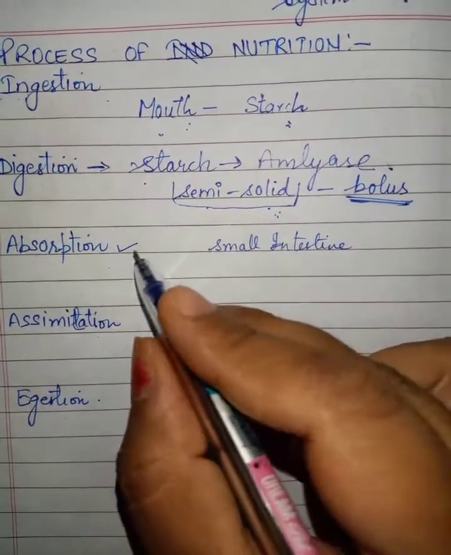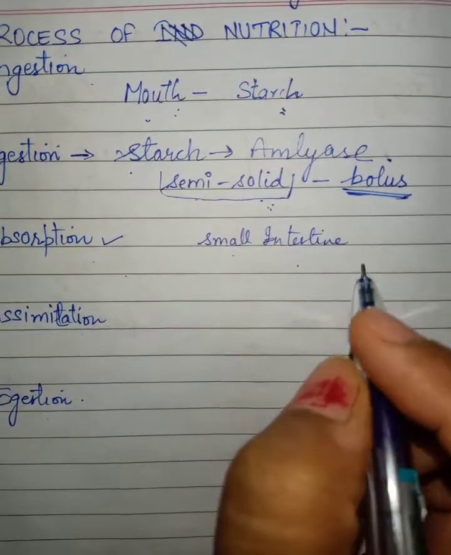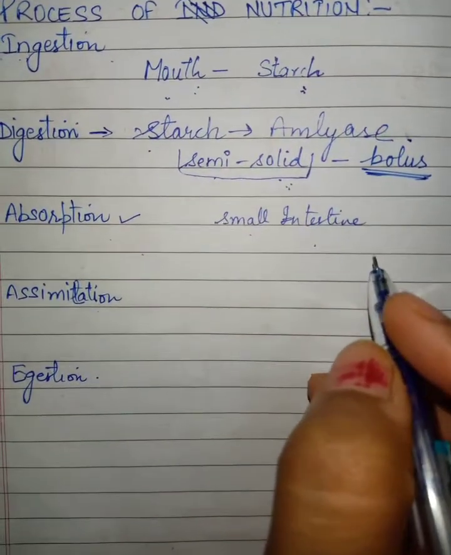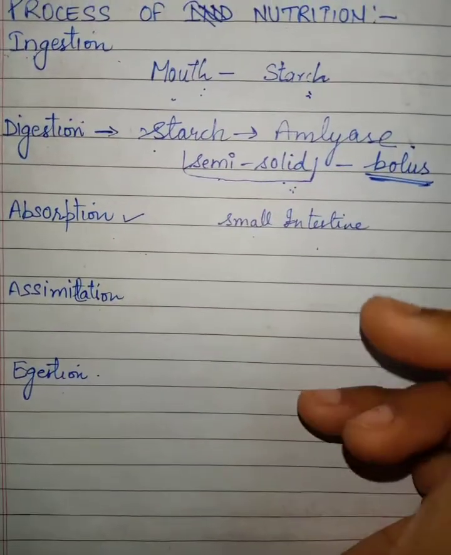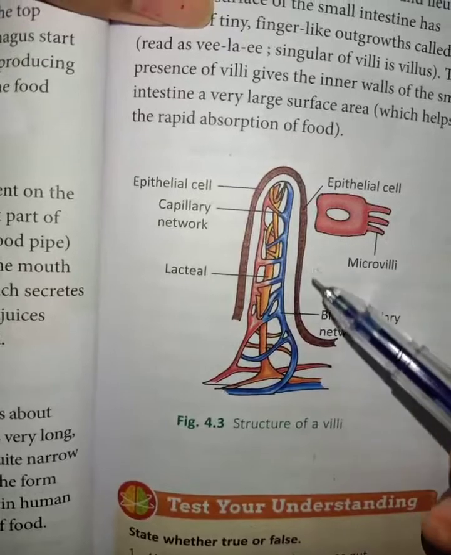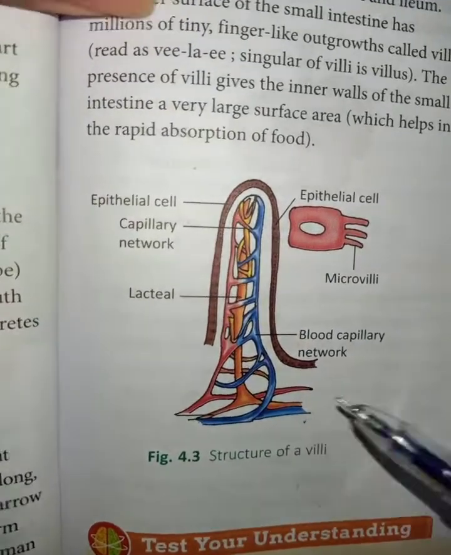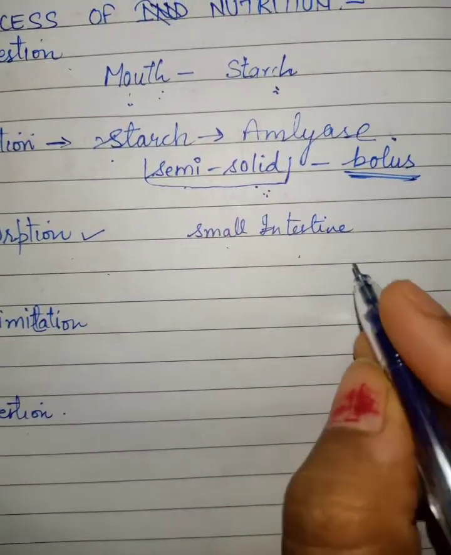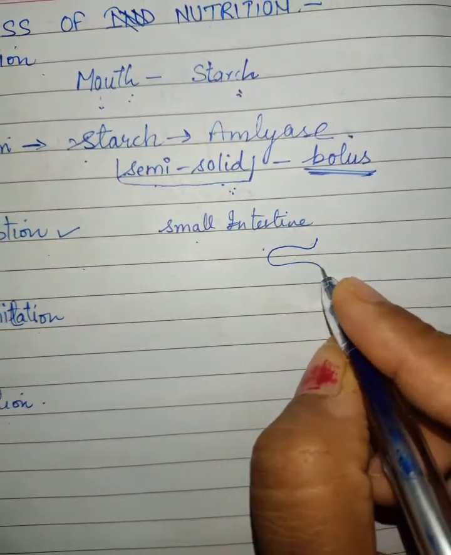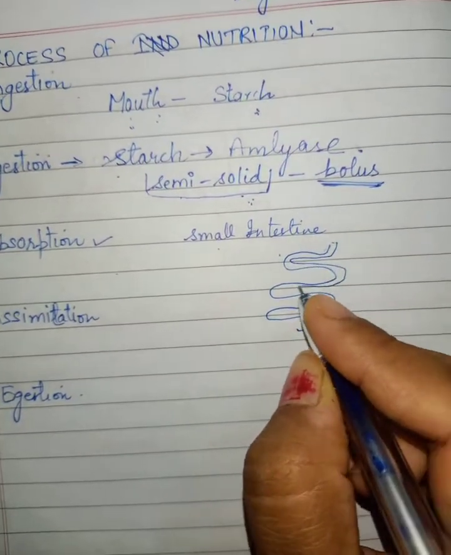When the food is coming into the small intestine, as I have told you, the wall of the small intestine contains villi, finger-like projections. Suppose this is a small intestine.